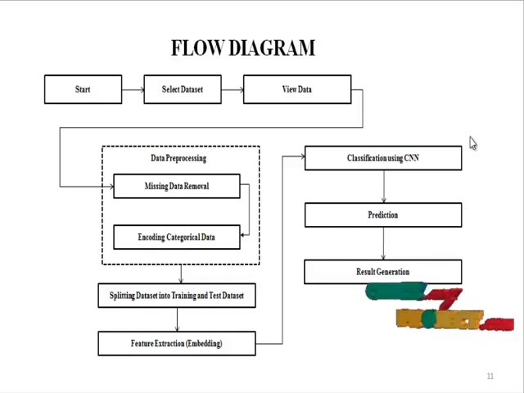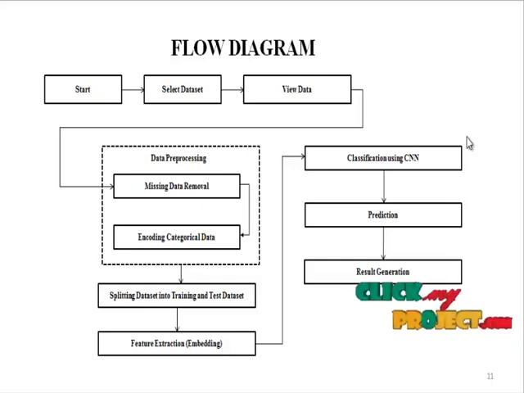For that we are doing two things: one is missing data removal and the other is encoding categorical data. After that we are going to split the data into train and test. From the train and test data we have to extract the features as embedding. After that feature extraction we are going to classify the positive and negative reviews of movies using the CNN algorithm. CNN is a convolutional neural network.